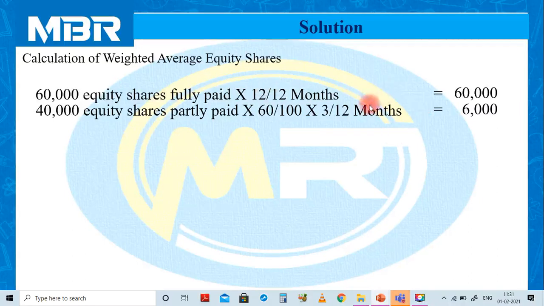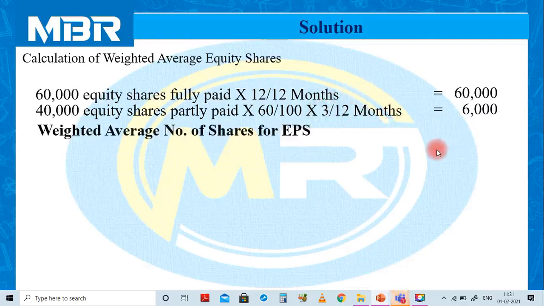So we have to give effect of the time element 3 divided by 12 months to the calculation, and numbers of weighted average equity shares are 66,000. Now this 66,000 is applicable to the calculation of weighted average. I hope everybody is clear with the calculation of weighted average numbers of equity shares.